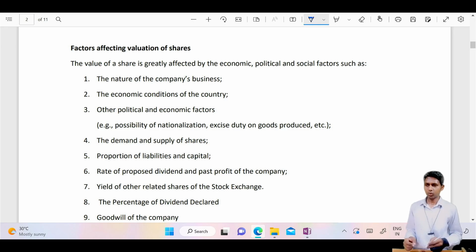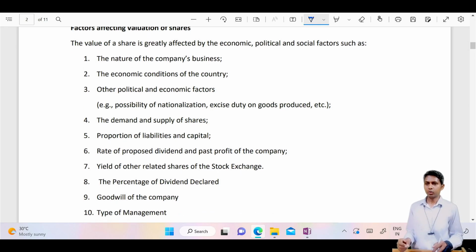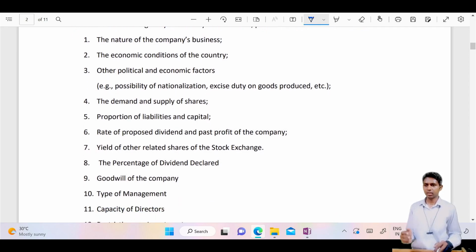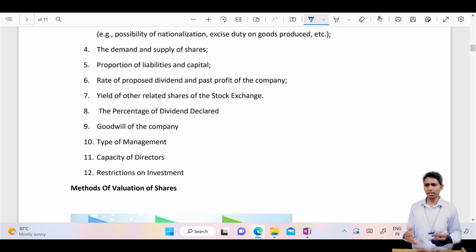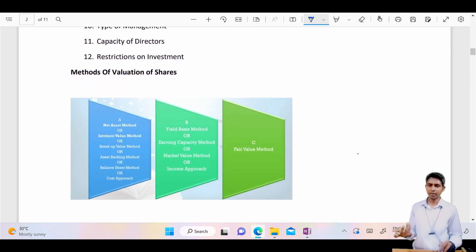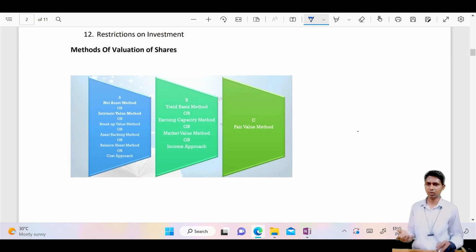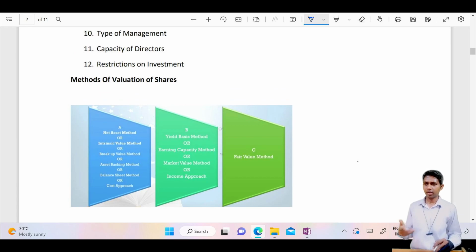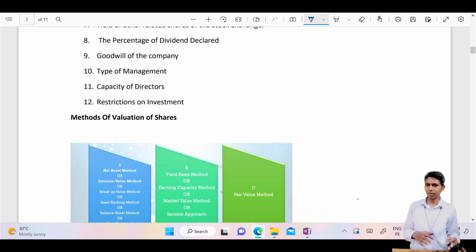Therefore, my dear students, while valuing, also take into account the nature of the company, economic conditions, then demand and supply, proportionate. That means so many factors. If anyone asks which factors affect the valuation, then you can say all of these factors affect the valuation. Then proportionate, then rate, then yield, goodwill of a company, then type of management, their capacity, restriction on investment, then dividend, whether regular giving of dividend continuously at regular intervals or not giving the dividend, which depends upon the company's policy, and that also depends upon the investor.